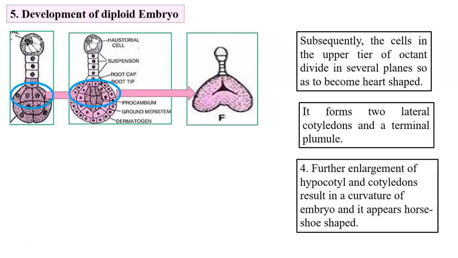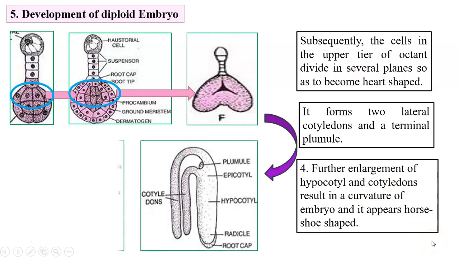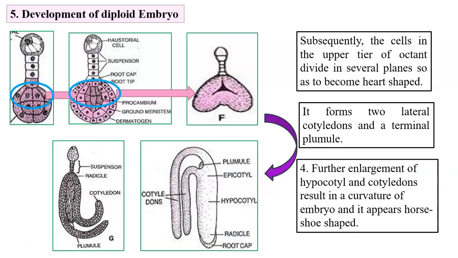Further enlargement of hypocotyle and cotyledons. If you remember, hypocotyle develops from cells of lower tier and cotyledons develop from cells of upper tier. These 2 cells, they divide and redivide and develop further. But as a result, entire embryo gets curved and a horseshoe-shaped structure develops.